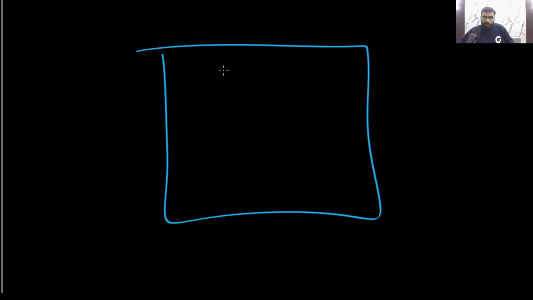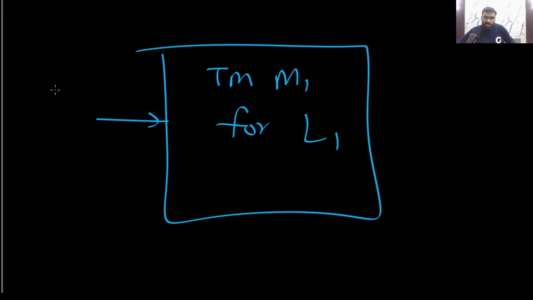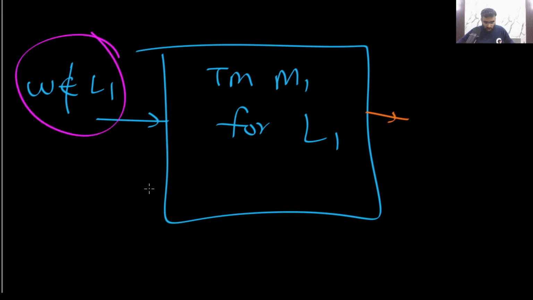The second point: this is your Turing machine M1 for L1. If you give a string which does not belong to L1, what will this Turing machine do? In this situation, the Turing machine can either loop or halt and say no. Agree with me?